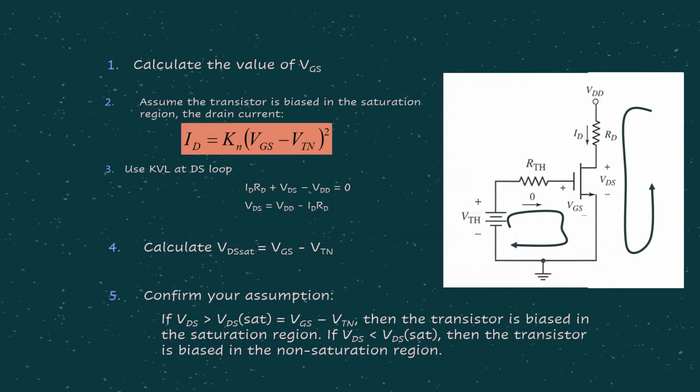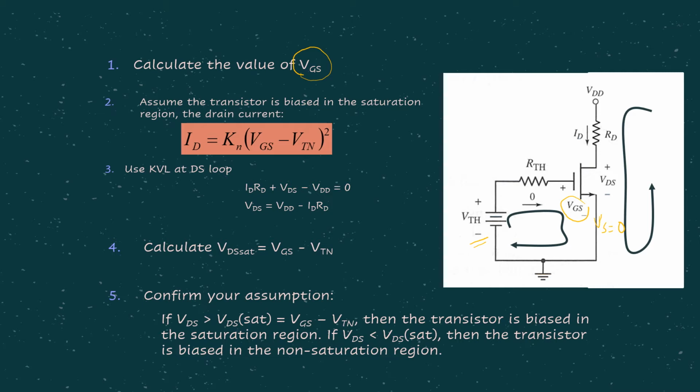Then how do we do the DC analysis of an NMOS circuit? Basically, there are 5 steps that we need to follow. The first step is to determine the value of VGS. As can be seen here, VGS is equal to VG, since the source is grounded and VS equals 0. So in this case, VGS equals VG, which can be given by the VTH formula that we discussed in the previous slide.